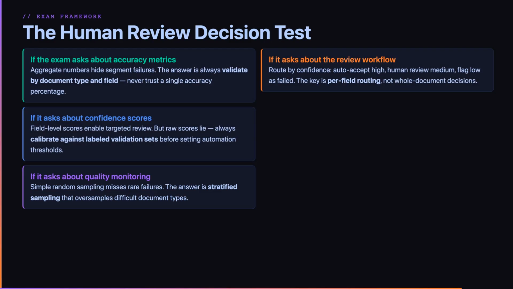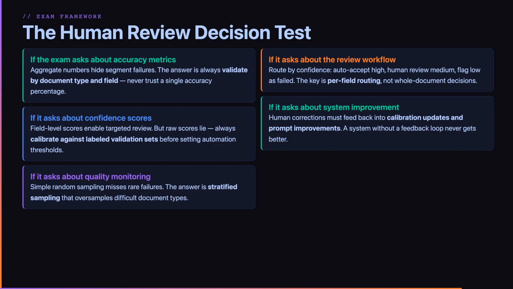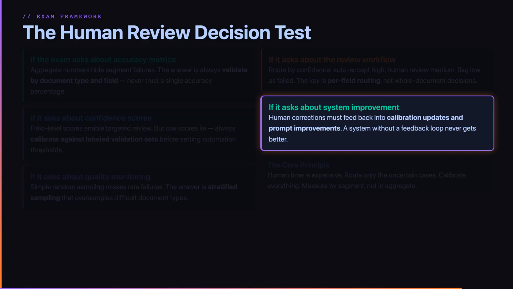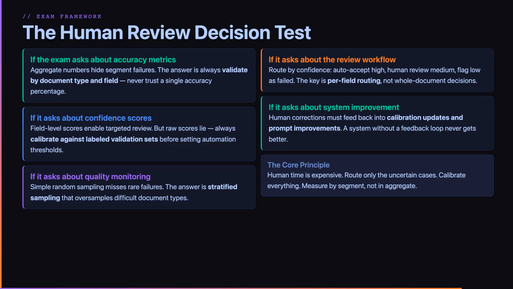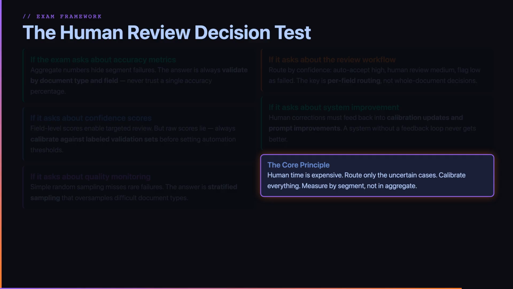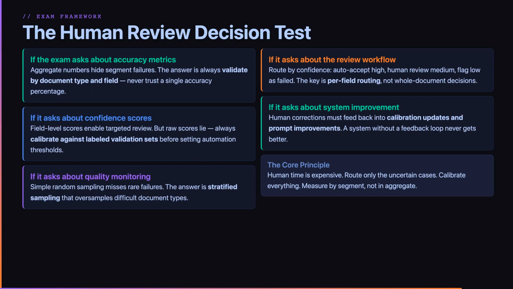If it asks about the review workflow, route by confidence: auto accept high, human review medium, flag low as failed. The key is per field routing, not whole document decisions. If it asks about system improvement, human corrections must feed back into calibration updates and prompt improvements. The core principle: human time is expensive. Route only the uncertain cases. Calibrate everything. Measure by segment, not in aggregate.